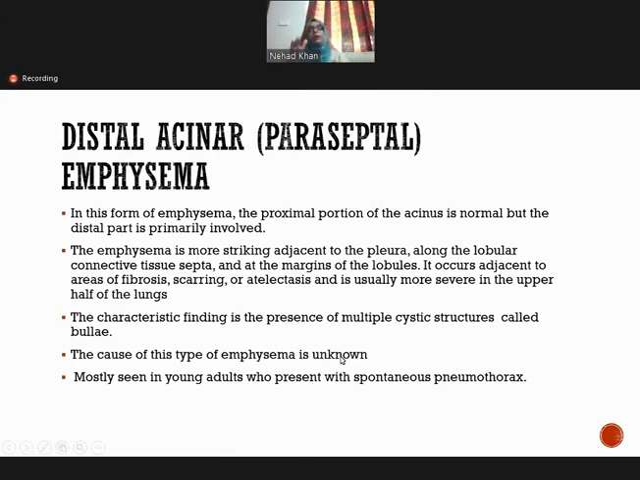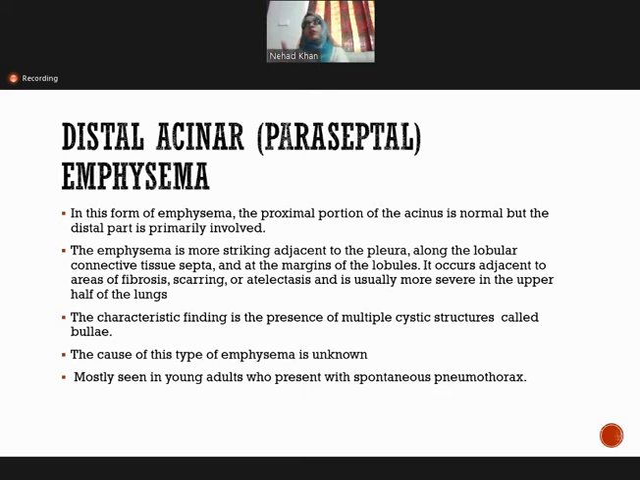This is a very important point to be remembered, and this is usually asked in MCQs and is a favorite question in the Viva also: in which type of emphysema do we find bullae or multiple cystic structures? So this is distal acinar emphysema. Why distal acinar emphysema? Because it mostly involves the area just adjacent to the pleura. So we find the cystic structures called bullae.